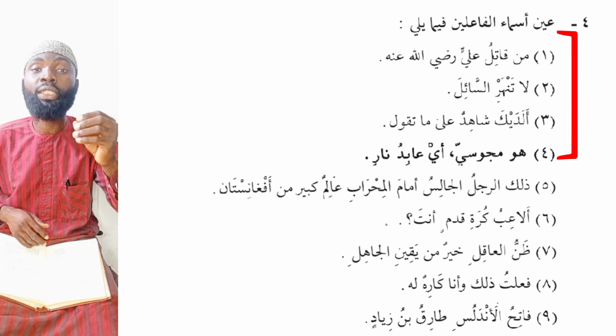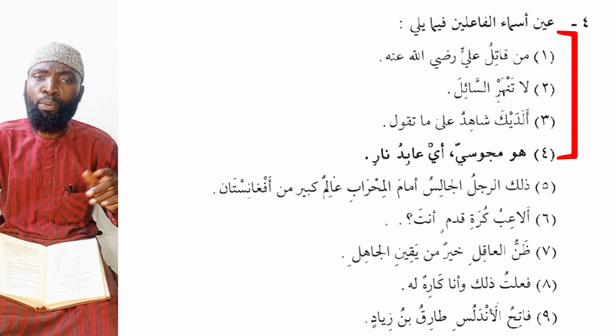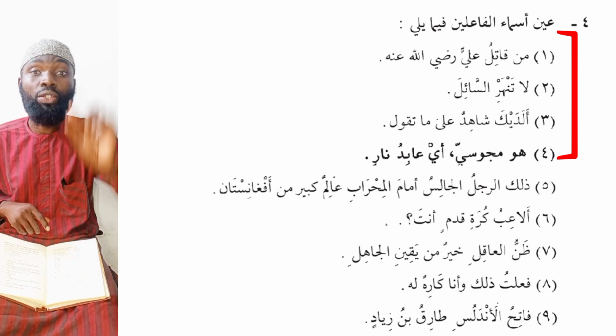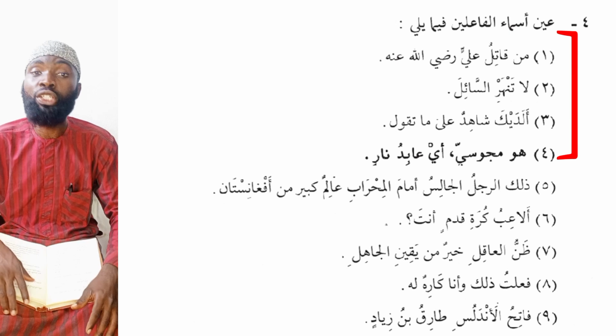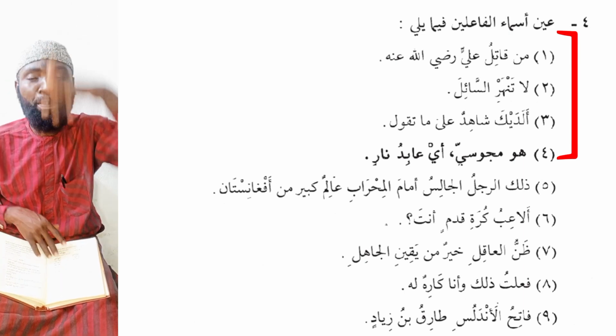Number one, we have man qatilu Ali. Man qatilu Ali radiyallahu anhu, who is the killer of Ali. This is simple. Qatilun is the word there. Qatilun, the killer. Number two, we have la tanhari sa'il. Do not scold the beggar. Don't scold the one who begs. So the word is as-sa'il, the beggar. From sa'ala, sa'il, beggar, one who asks.